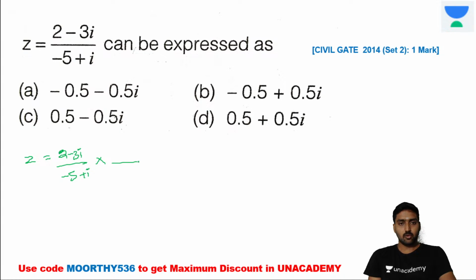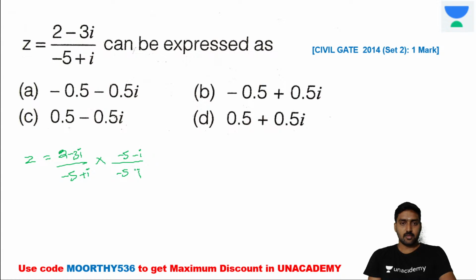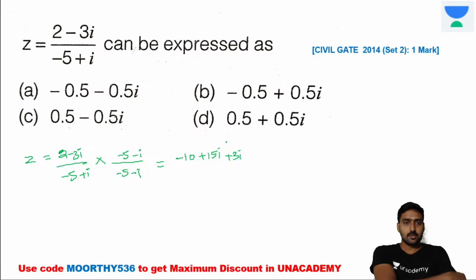Now multiplying both numerator and denominator by minus 5 minus i, and if you multiply, it's minus 10 plus 15i, minus of minus, it's a plus 3i square. Is it right?